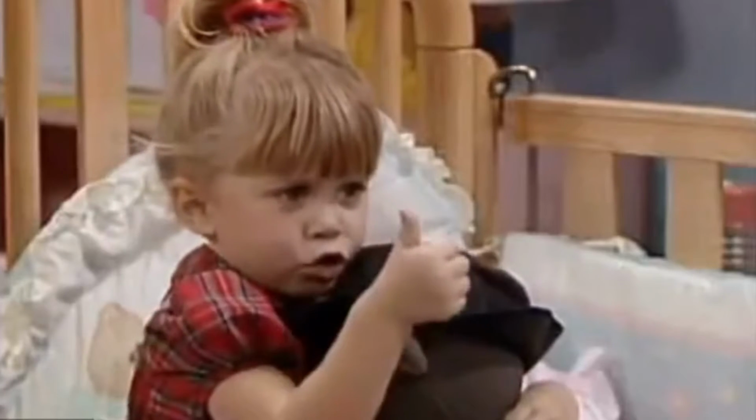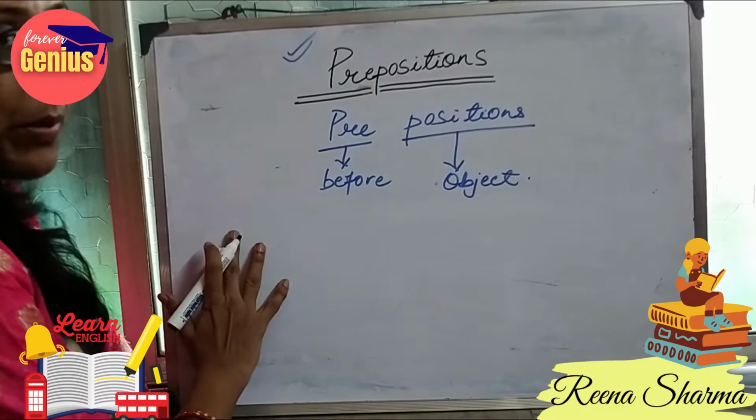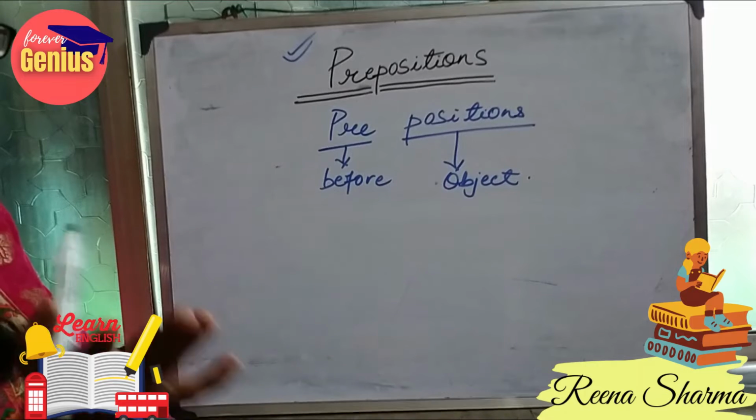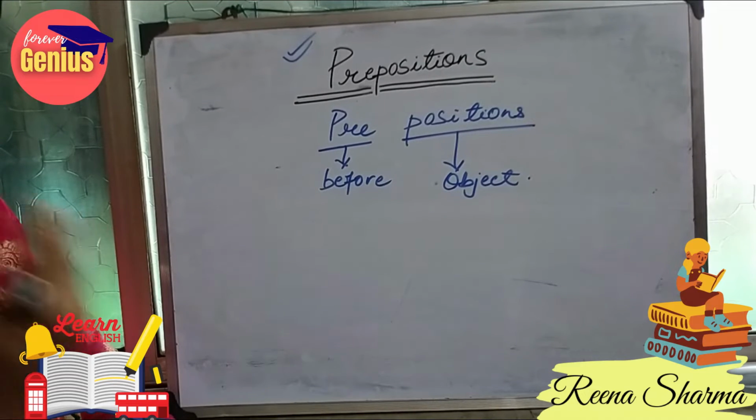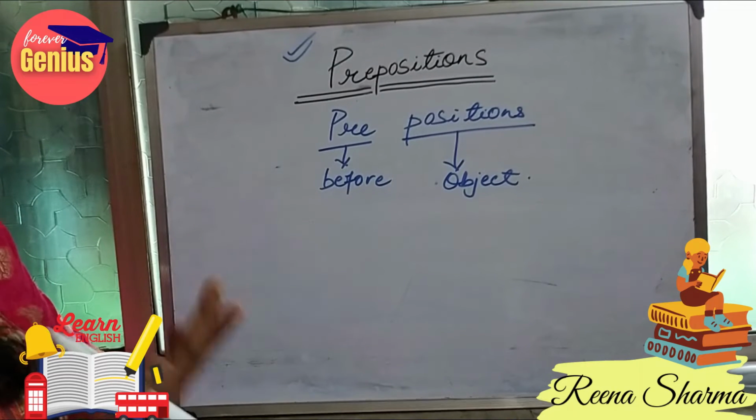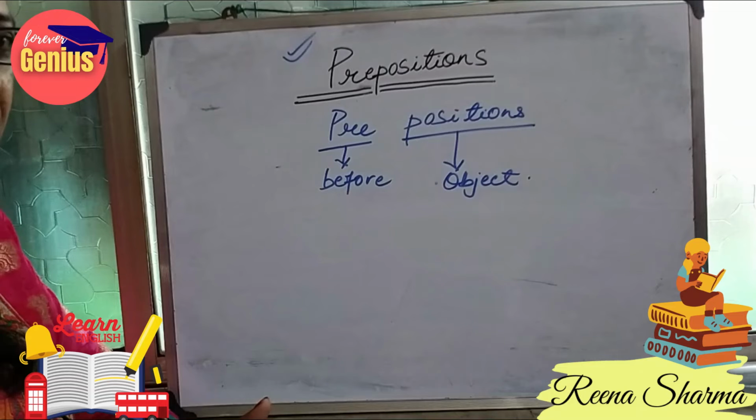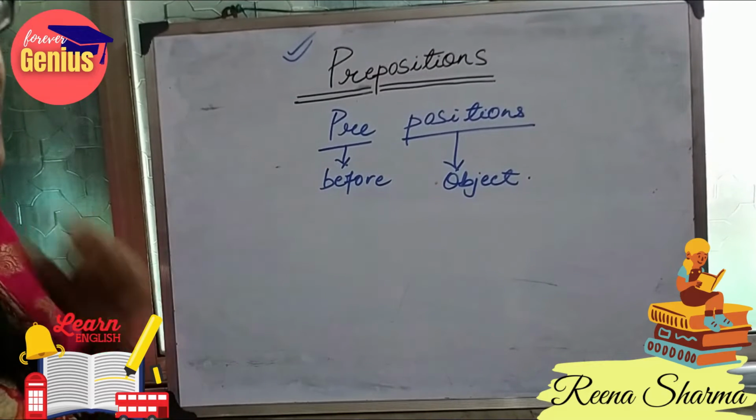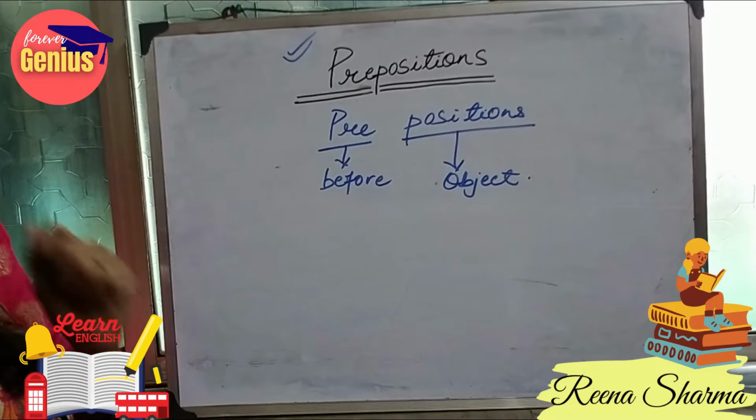There are basically two types of prepositions: simple prepositions and complex prepositions. In simple prepositions, we use only one preposition at a time, whereas in case of complex prepositions, we use two prepositions or more than two prepositions at a time. Today we would be discussing simple prepositions.